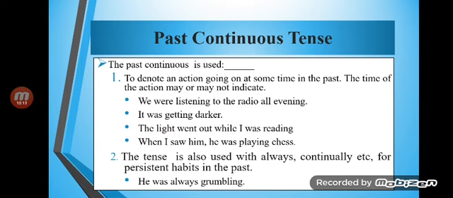Such as हम सुन नहीं रहे थे, we were not listening. Okay, were we listening? This is for the interrogative sentences.